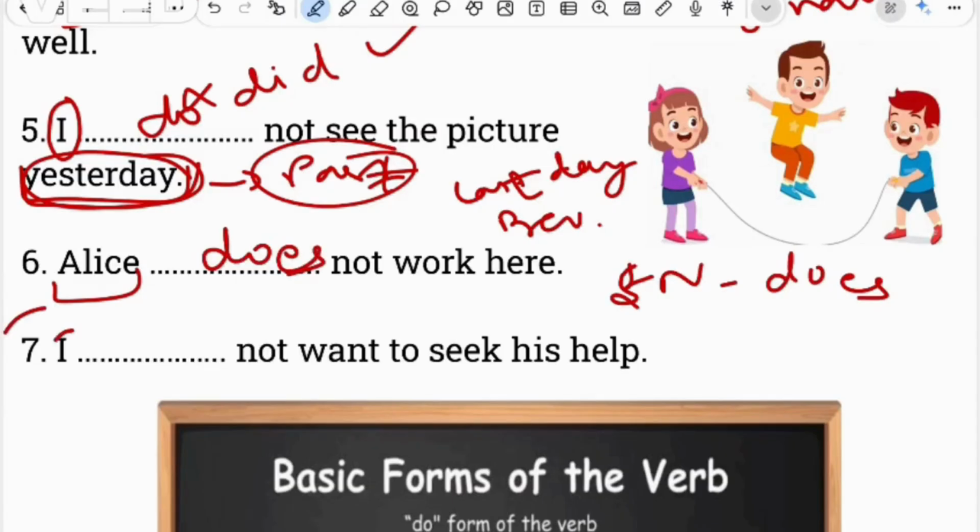Now the last one you have to comment down. You have to see whether the subject I is singular or plural, and then you have to add do, does or did as per the sentence. If our sentence is in the present, then we add do or does as per the subject, or if it is in the past, then we add did.